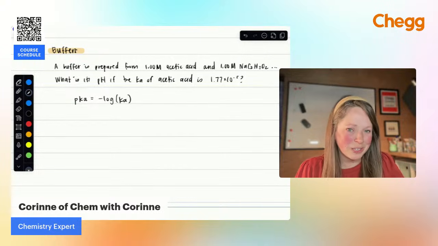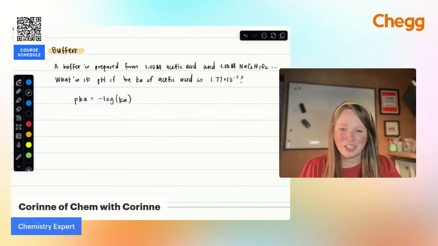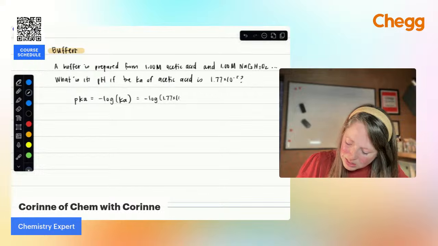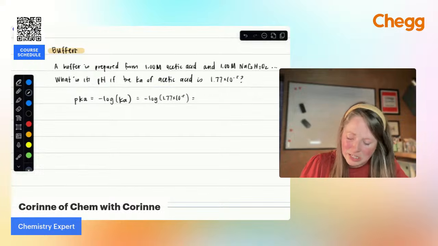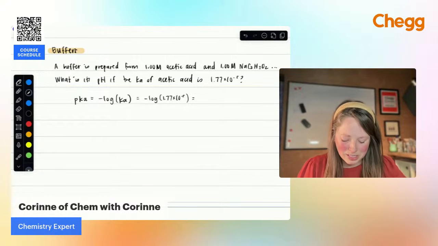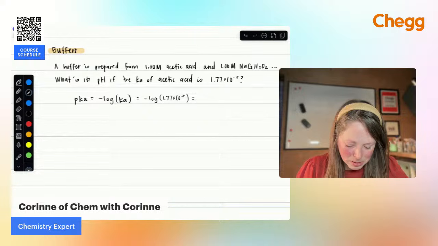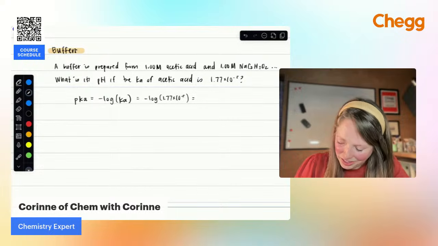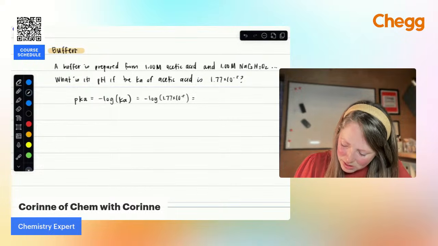This one looks really familiar, right? pKa is the negative log of Ka. So I'm just going to take the negative log of our value, which was given, 1.77 times 10 to the negative fifth. Let's say you're not given that Ka value. You can find those in the appendix of any of your textbooks. You can also find those online, and those values are standard, so you should be able to find a pretty accurate number if you need that Ka value. All right, so that's going to be equal to